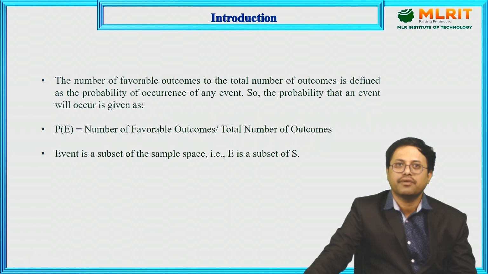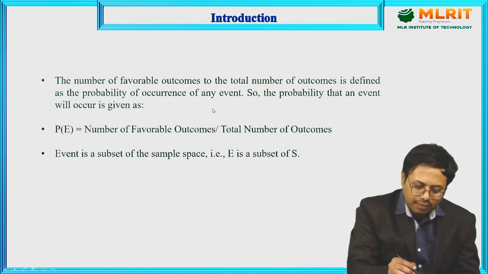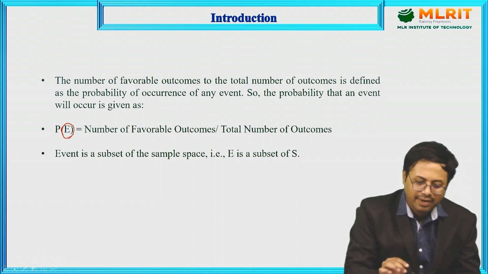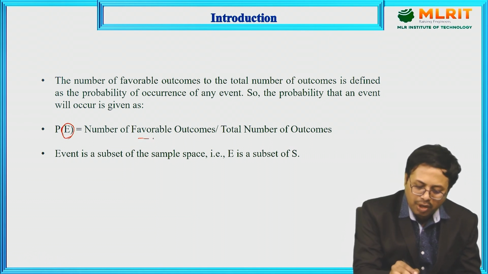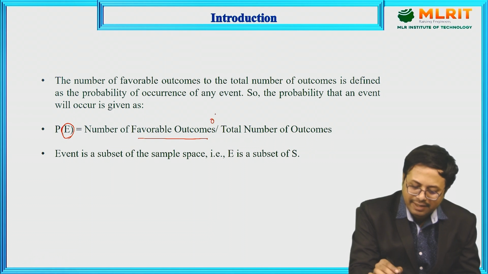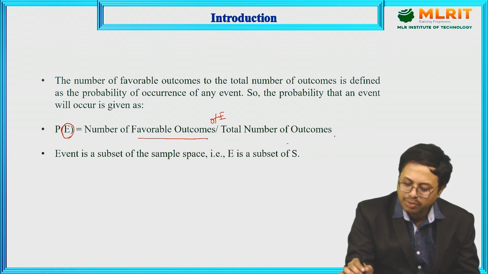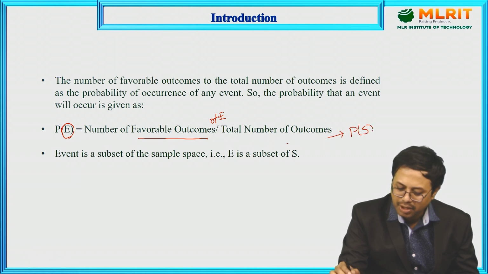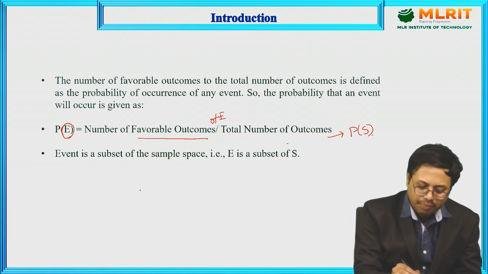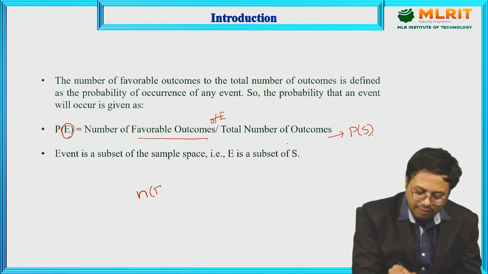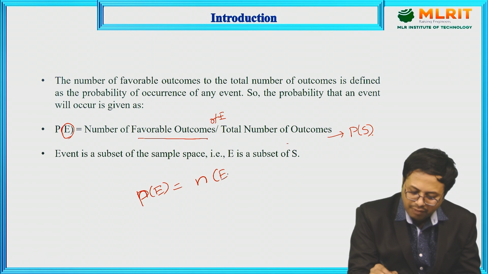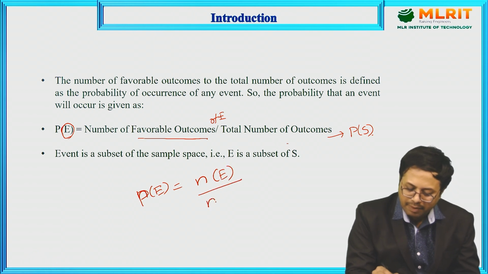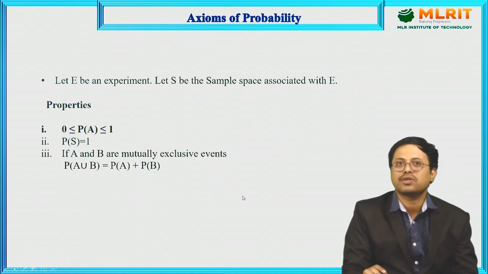First we will start with the definition of probability. What is probability? The probability of a particular event is defined as the number of favorable outcomes of the particular event E to the total number of possible outcomes. Total number of possible outcomes is the sample space, that is P of S. So probability of a particular event is equal to the number of favorable outcomes of that event divided by the total number of possible outcomes, that is called the sample space.